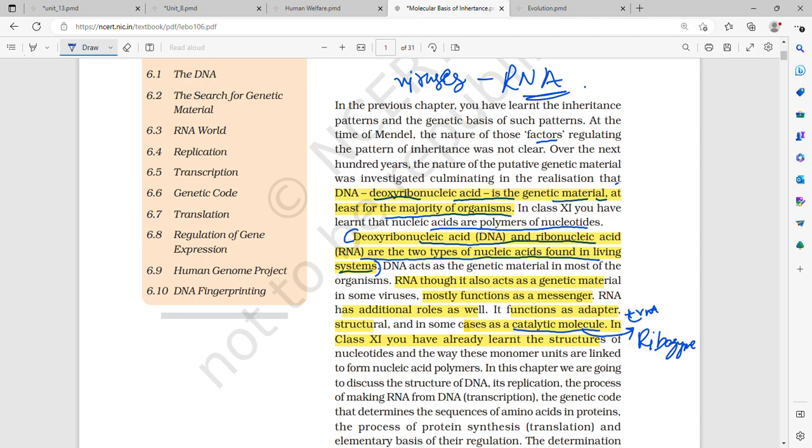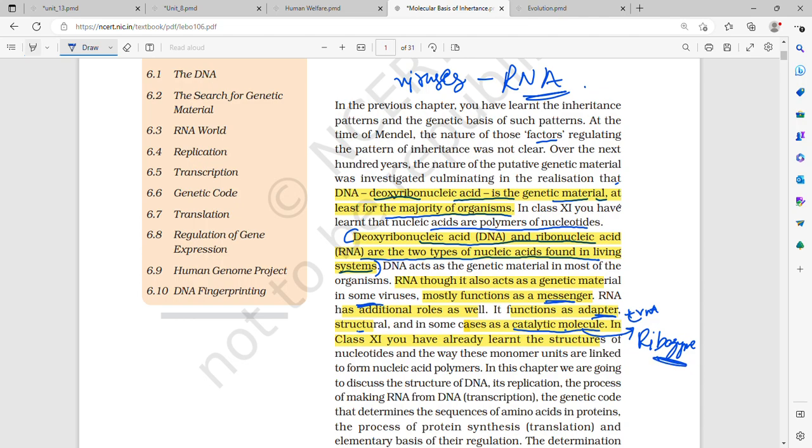So DNA acts as the genetic material for the majority of organisms. RNA acts as genetic material in some viruses, and it mostly functions as a messenger. Then RNA has other additional roles as well. That is, it functions as an adapter in tRNA, has a structural role, and in some cases is a catalytic molecule such as ribozyme.